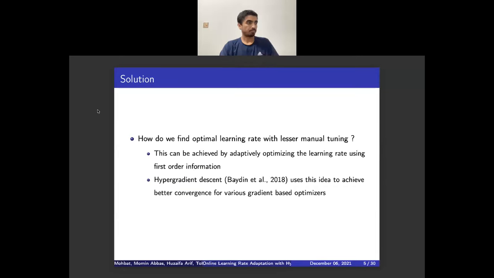So the question is, what's the solution? Well, in order to find the optimal learning rate with lesser manual tuning, we propose adaptively tuning the learning rate using only first-order information. The idea was originally proposed in this paper by Baydin to achieve better convergence for various gradient-based optimizers.